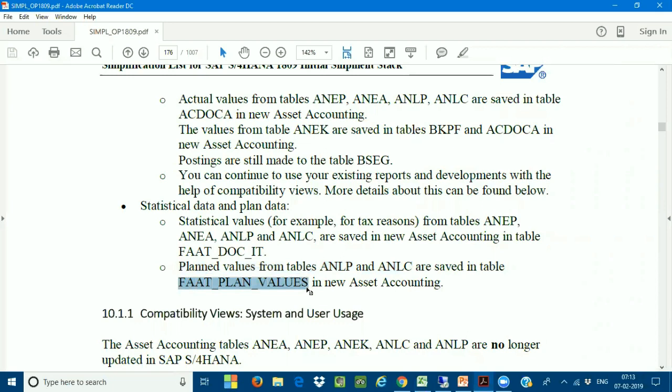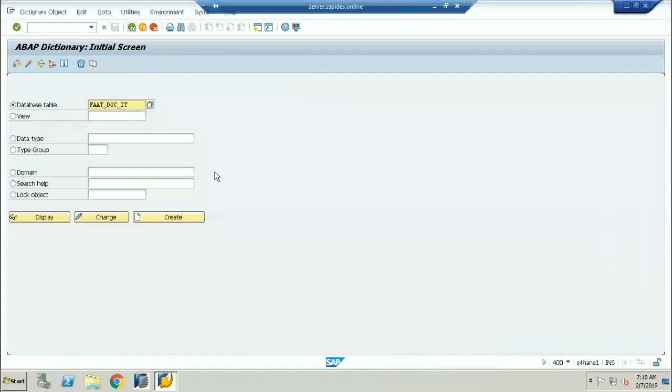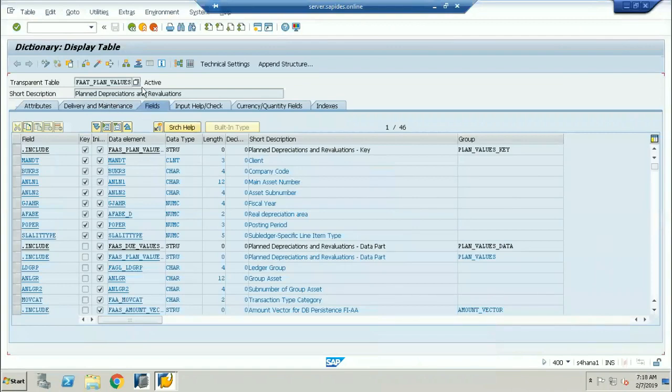This is the new table only for planned accounting. This is for planned depreciation, completely for planned depreciation and revaluations. Very, very important.